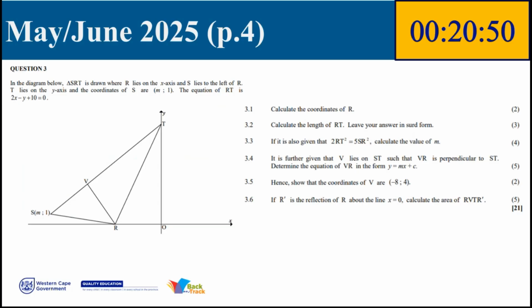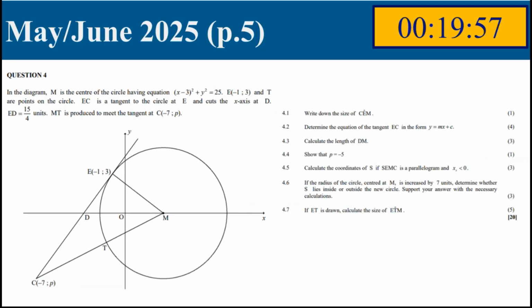Right, first up, ladies and gents, we are going to take a look at the May-June rewrite that they wrote this year. Question 3. Looking at May-June, usually the breakdown is an analytical question that requires a lot of grade 10 and 11 content, and then afterwards a grade 12 analytical question where there are circles. Again, we'll still use the tools from both, but that's usually how it's broken up.